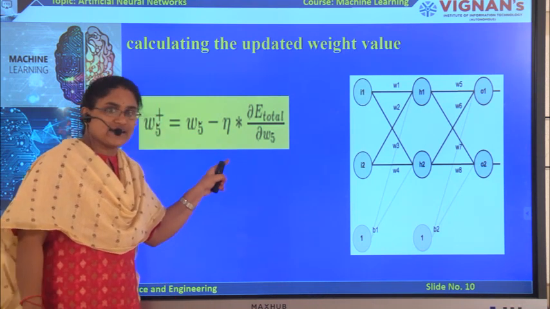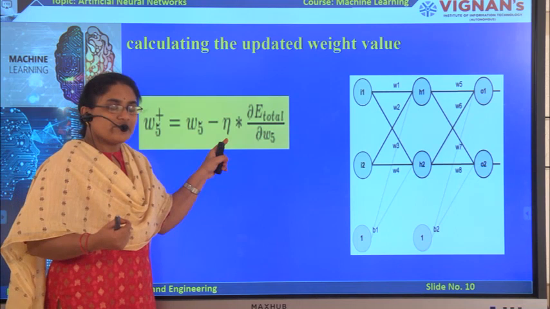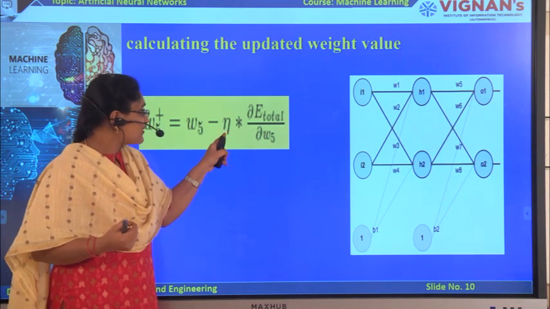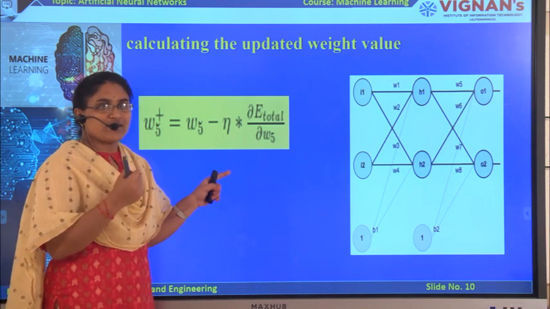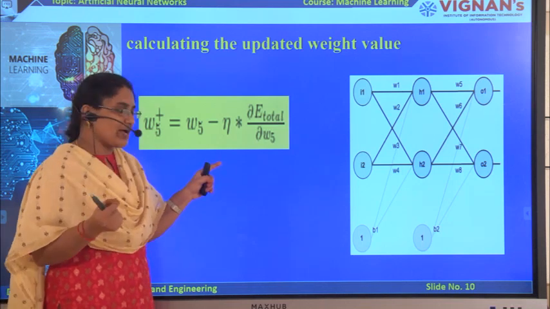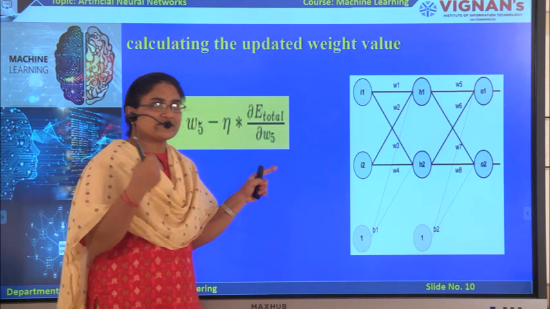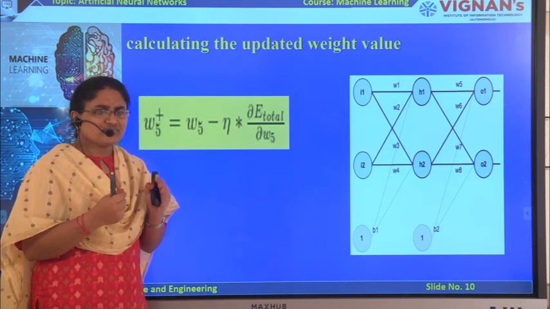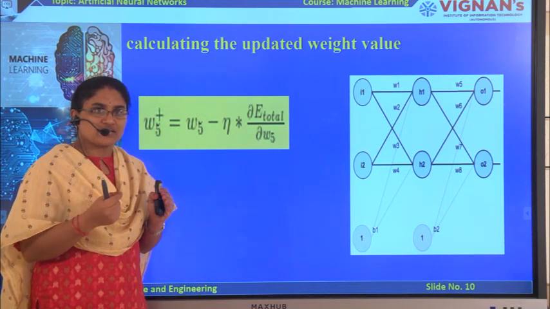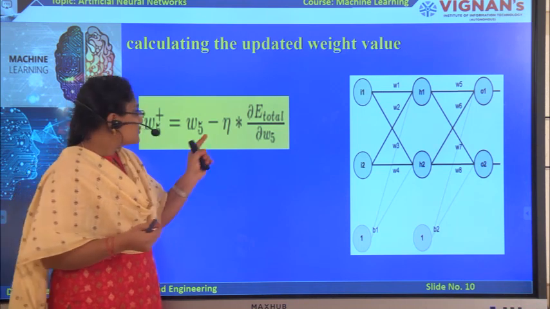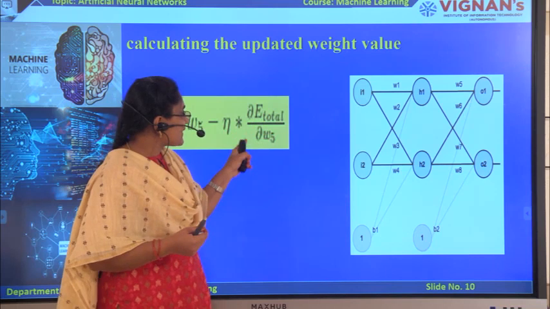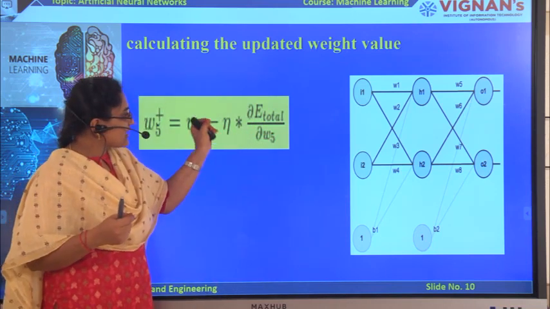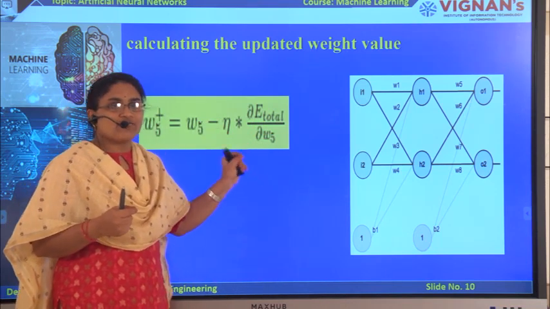Eta is the learning rate. Mostly we select this value between 0 and 1, most probably 0.5. Based on that value we can get our computation time less. So eta into the derivative of the total error with respect to the W5 weight.